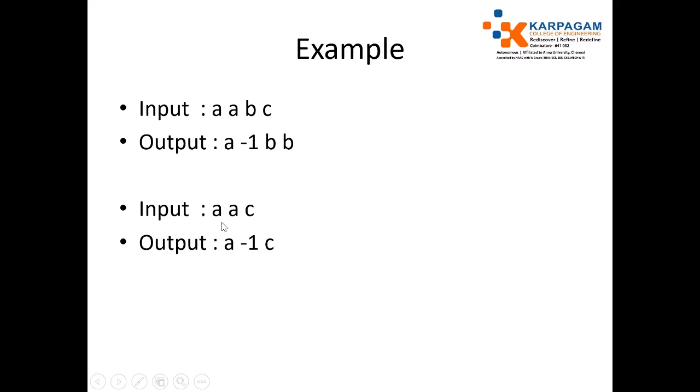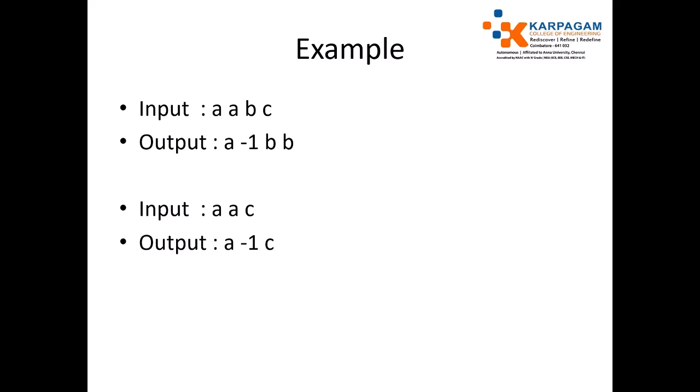For the second input, when I read A, the first non-repeating character is A only, so just print A. When I read A again, it is repeating, so we print -1. When I try to read C, the first non-repeating character is C only. Okay, so likewise we have to print the data.